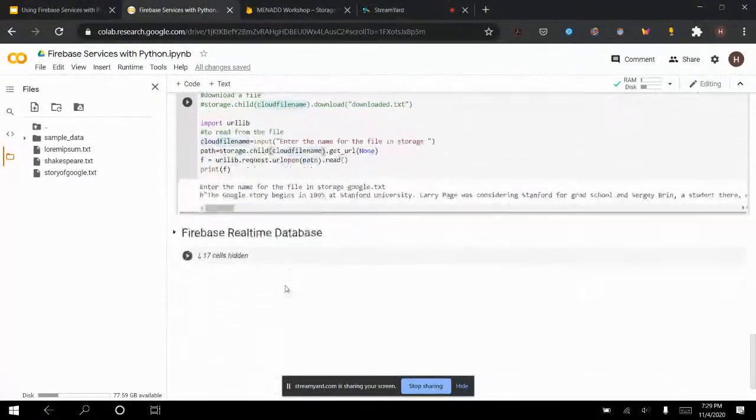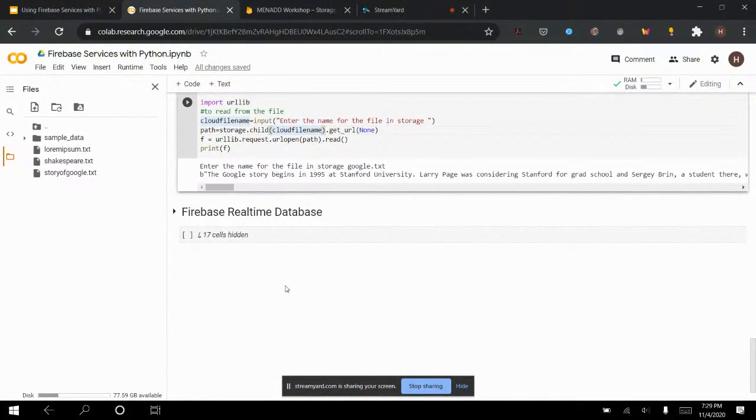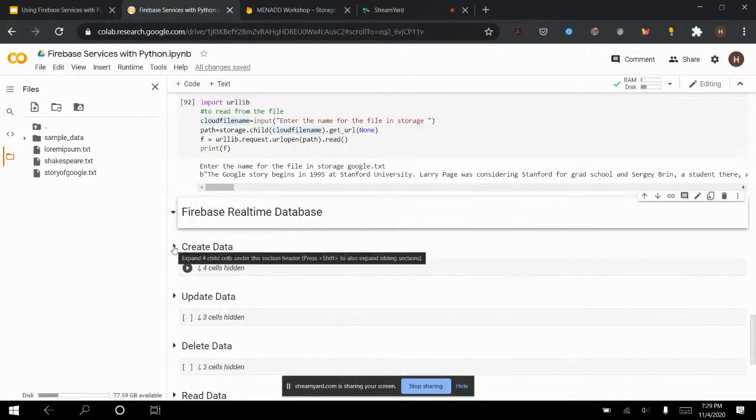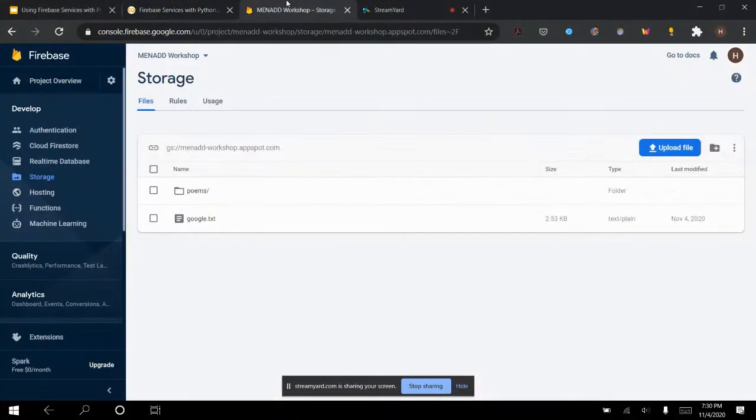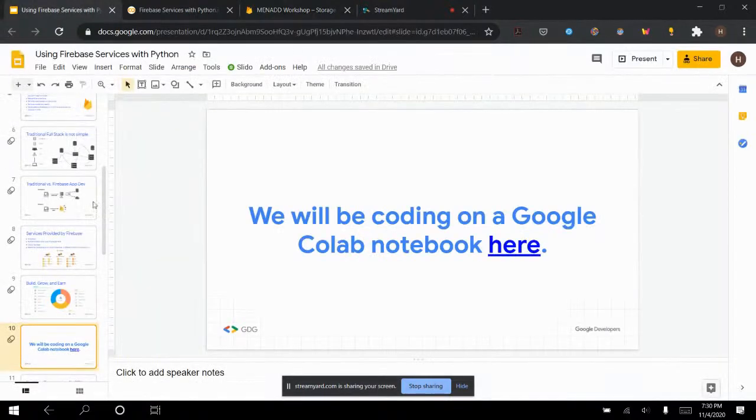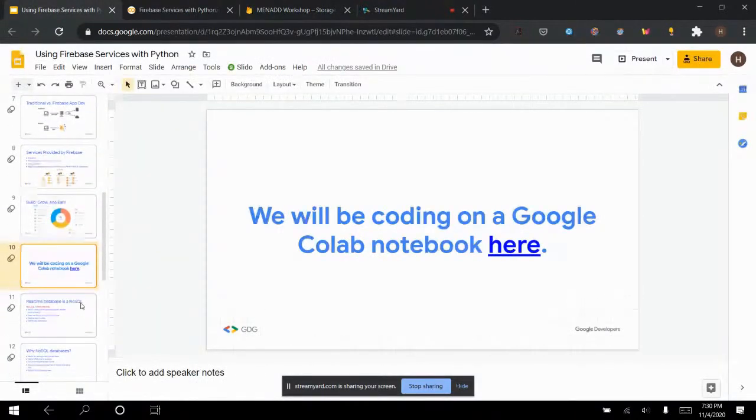Let's move on to the database. So I know it's a lot of information, but these are introductions to 3 of its main services. So database. First thing we're going to do is create data, but before we do that, let's actually go and create our database. So now we have the Cloud Firestore and the real-time database. Actually, let me return to my slides. Okay.